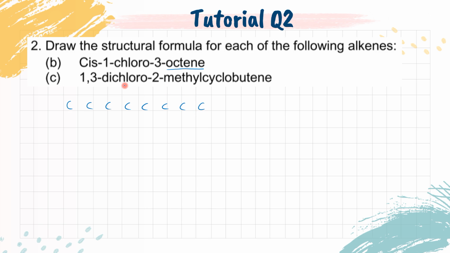So mana nak start double bond? Tak kisahlah kiri kanan. Katakan ni carbon 1, carbon 2, carbon 3 ada double bond. Okay. And then carbon 1 tadi ada chloro Cl. Lepas tu kita lengkapkan yang lain. Yang ini karbon hujung tapi ada satu substituent dia kata CH2. Karbon tengah CH2. Yang ada double bond ni 1, 2, 3. So ada satu H kat sini. 1, 2, 3, satu H. Karbon tengah tak ada substituent CH2. CH2. CH2. Karbon hujung CH3. Tak ada substituent CH3. Okay.